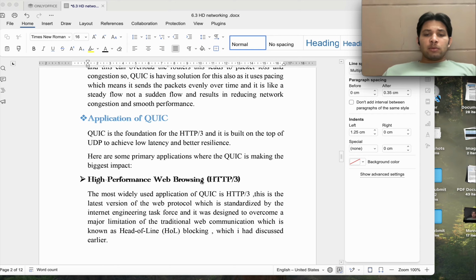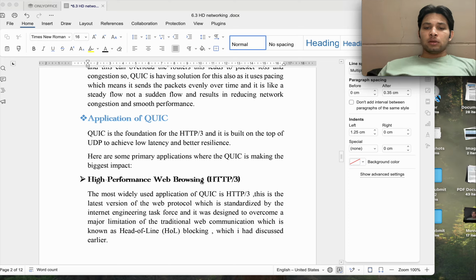Now applications of QUIC. QUIC is the foundation of HTTP/3. HTTP/3 is not optional. It is specially made for QUIC, as it is built on top of UDP to achieve low latency and better resilience.